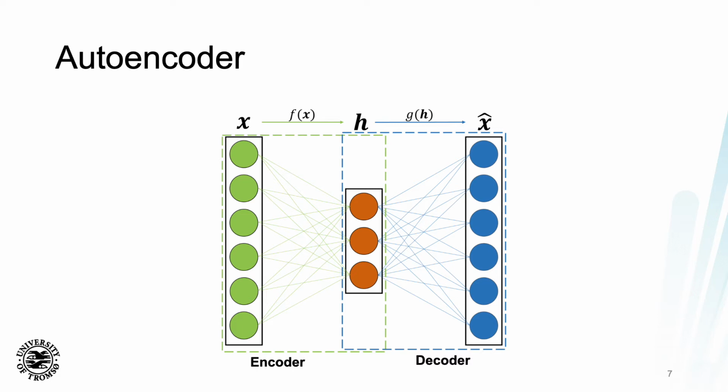Now, if you train a network in this manner, the network is able to optimize such that the mutual information between the input and the hidden representation is maximized. So in essence, what you're trying to do here is retain the most important information in the data set so that you can reconstruct it with the least loss.